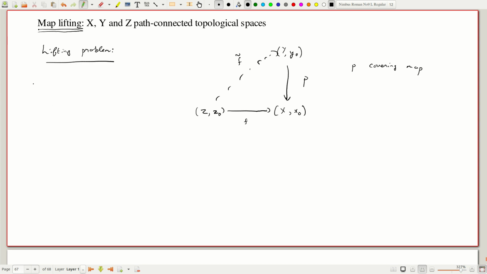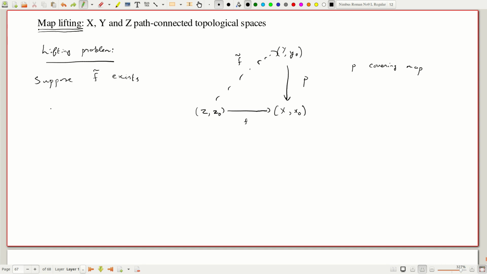Okay, so suppose F tilde exists, then we get a condition one way. Namely, we can see that F tilde star of pi1 of Z, Z0, the image of this group, is going to be, sorry, it's not this way. So let's just look at the images of the group.